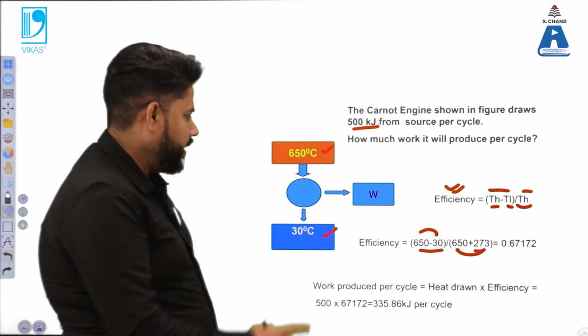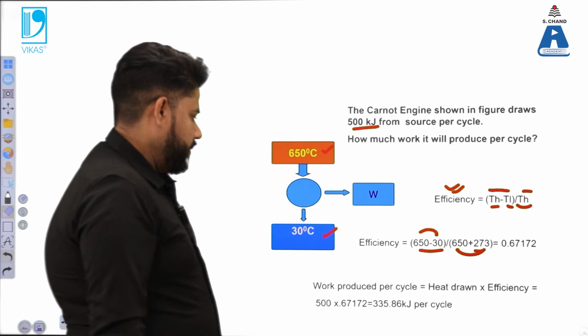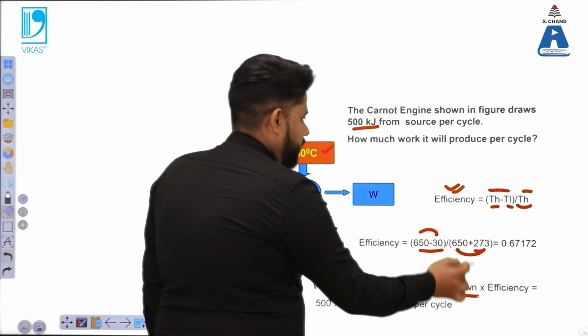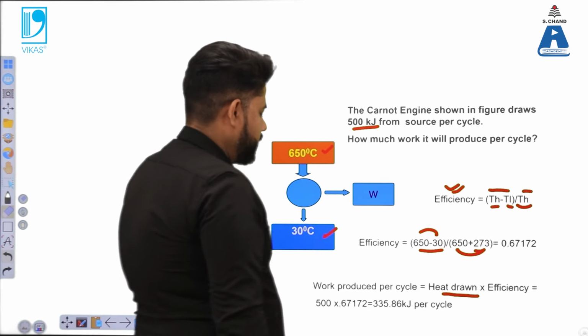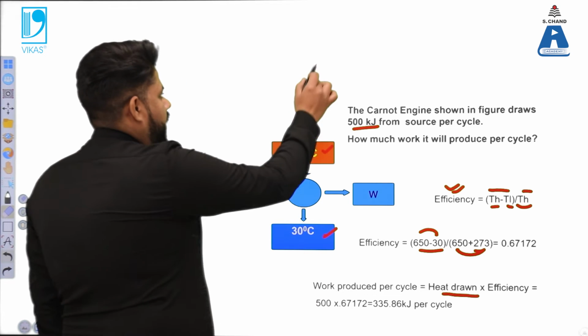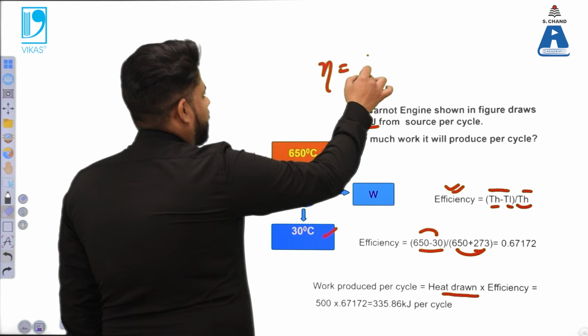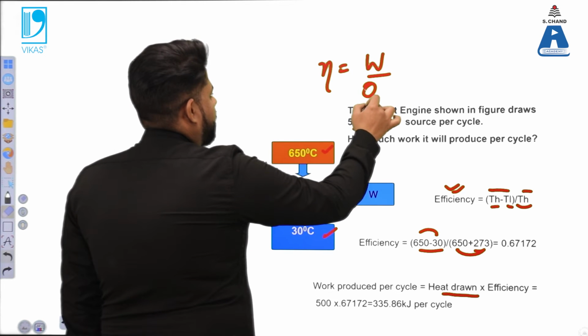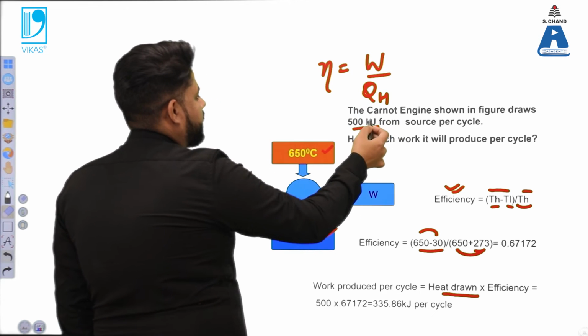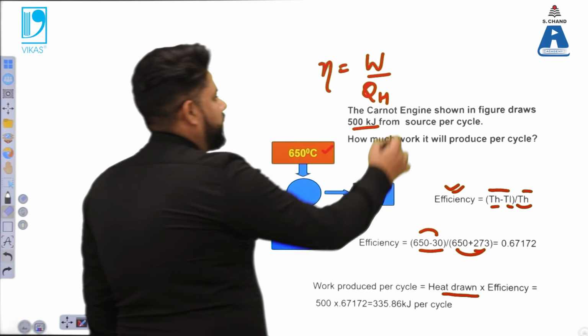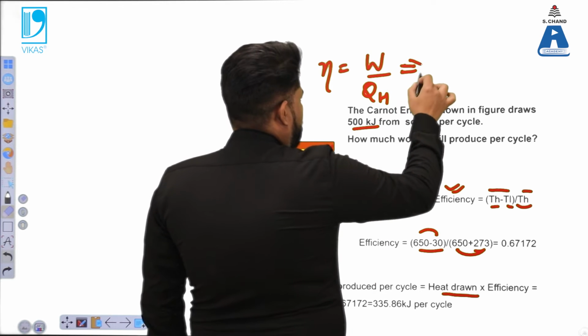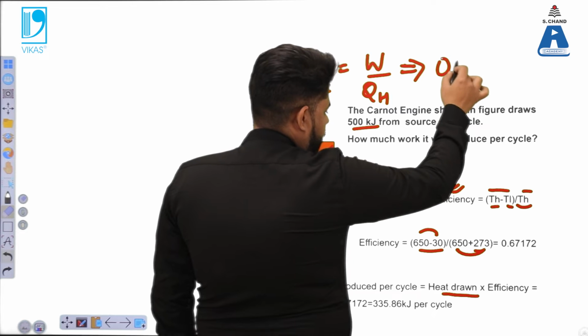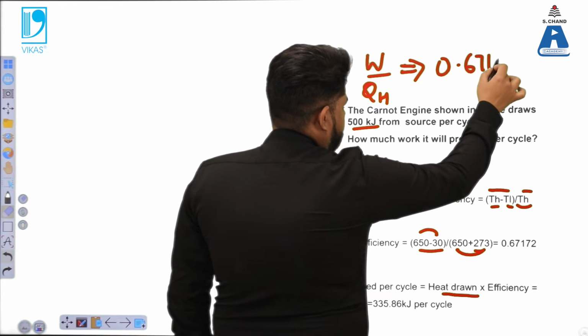Efficiency is equal to work output over heat input, and we have the efficiency, 0.671.